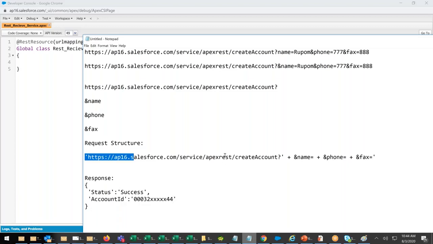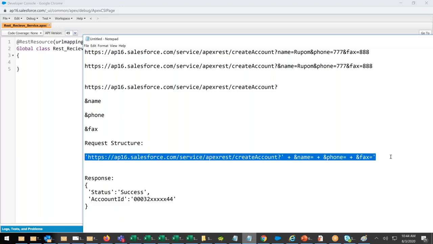They will request the data in this format. We will take the data, and we will give the response back. They will send us the account, we will create it in our system, and then we will give a response: account created, status success, this is the account ID. Somebody requesting, we are responding. For that, where is the URL? This is the URL.